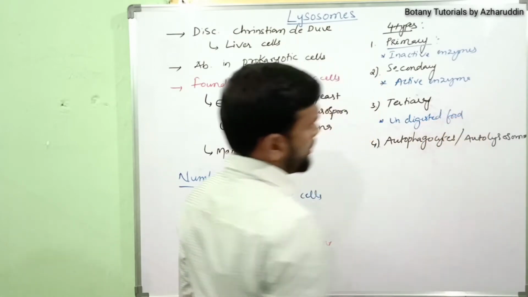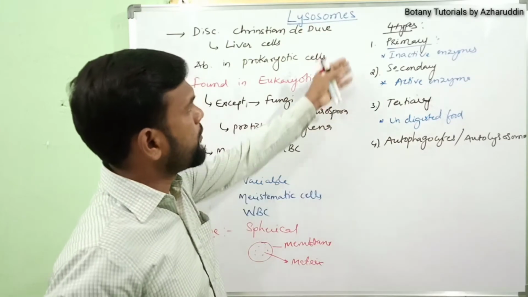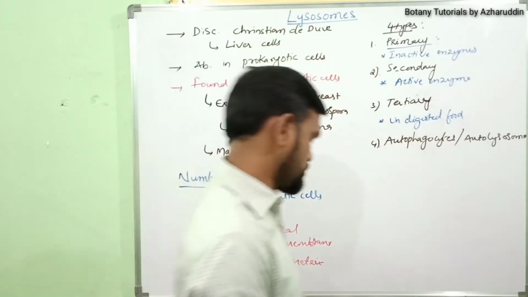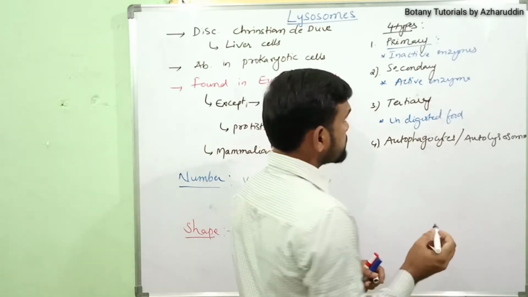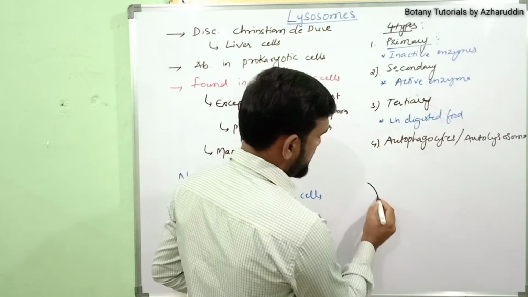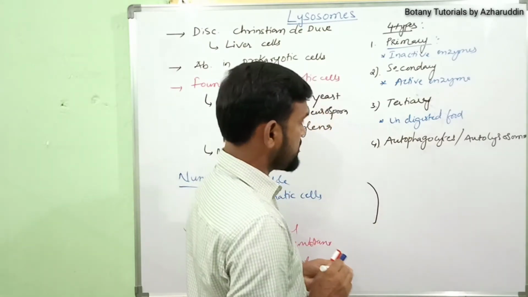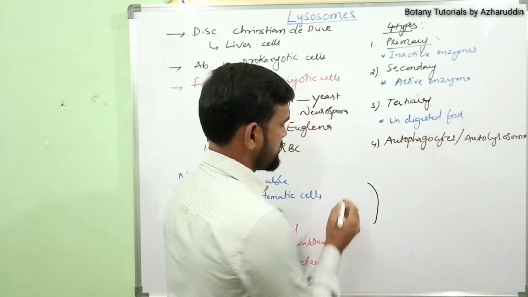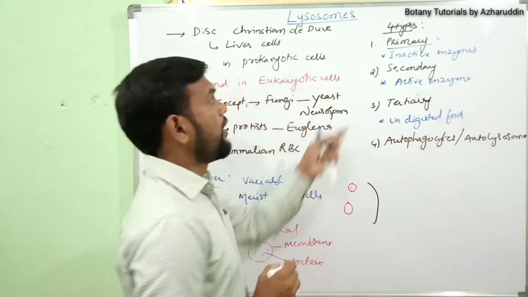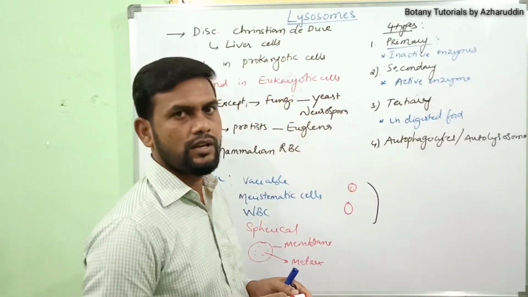We can also understand the difference between these three types of lysosomes. For example, I am drawing here. This is a cell. Inner to the cell, lysosomes are present. They are filled with hydrolytic enzymes.